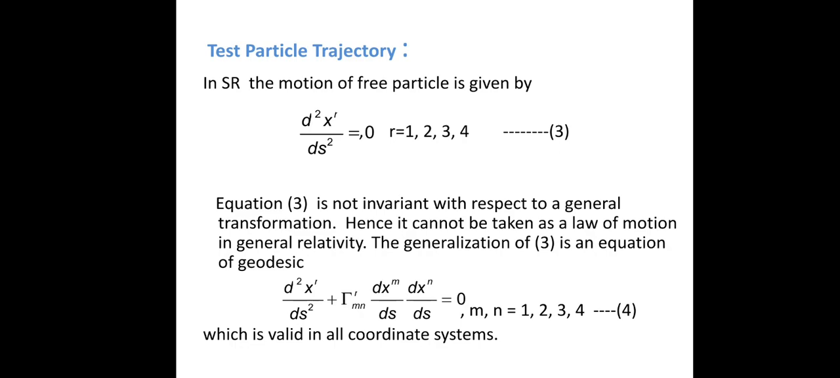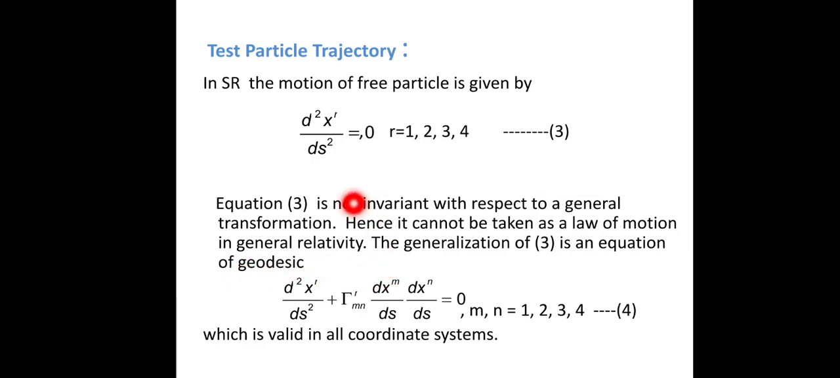So the trajectory, that is the path of the test particle in special relativity, is given for the free particle by d²xr/ds² = 0, where r runs from 1, 2, 3, 4, that is, in space-time coordinates. And this equation (3) is not invariant with respect to general transformation, hence it cannot be taken as a law of motion in general relativity.